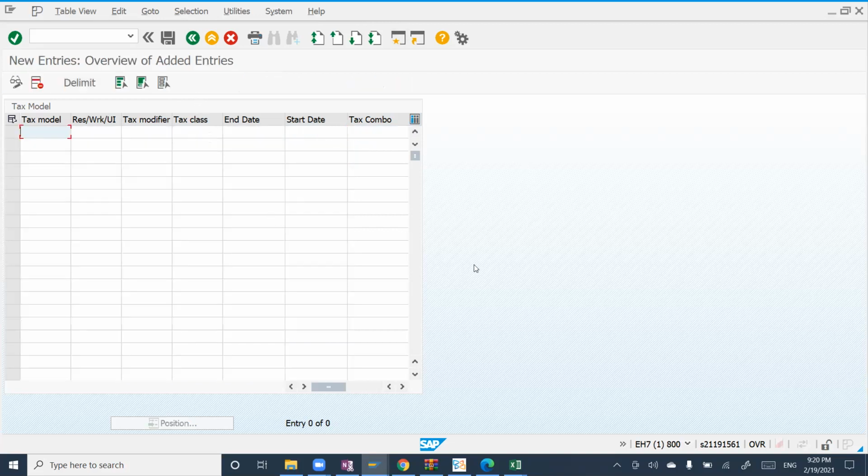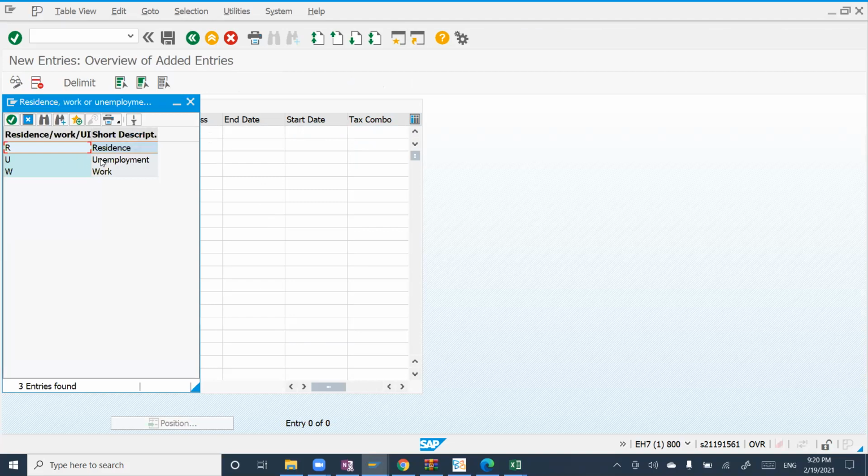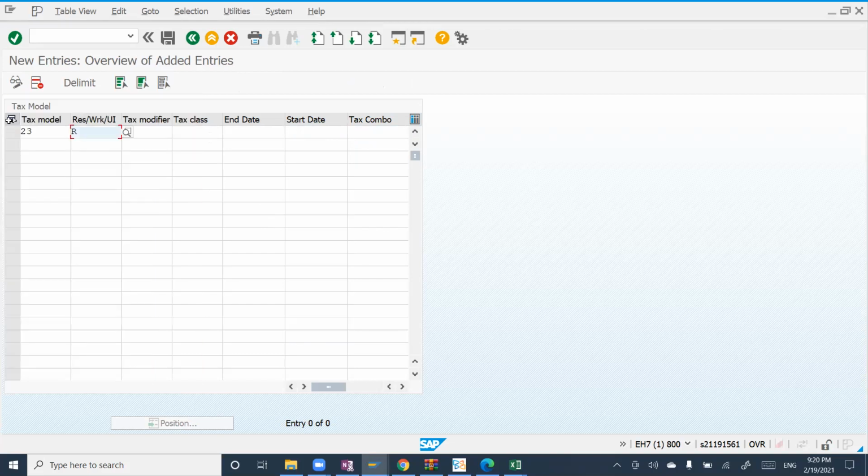Click new entries here. The tax model, whatever model you are choosing, you can choose here. Then these things will come automatically, like whether it is residence or anything, RUW, residence or unemployment, whichever is related to that. Similarly for the tax modifier, if you remember, 01. Then tax class, processor class 71 is specification. I don't know the specification; if you remember, it is well and good, otherwise you can refer to another one.